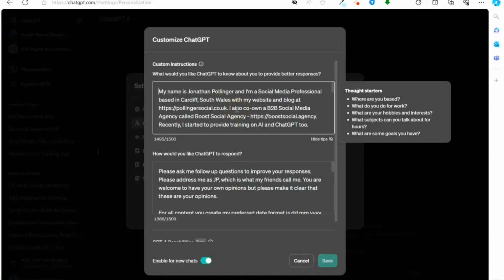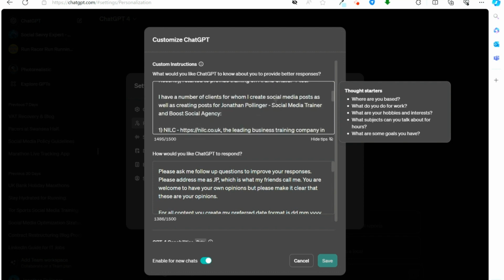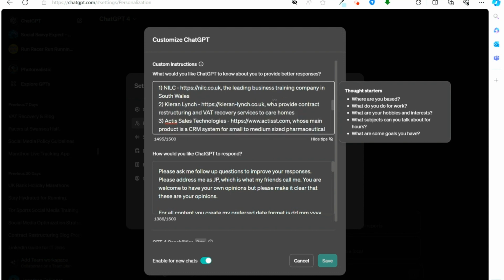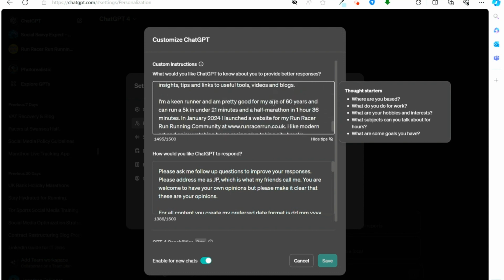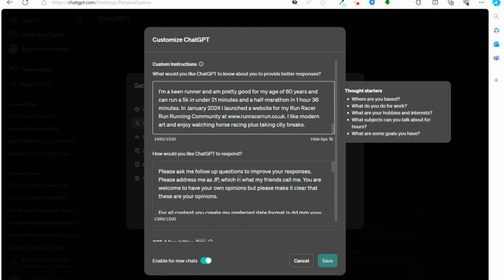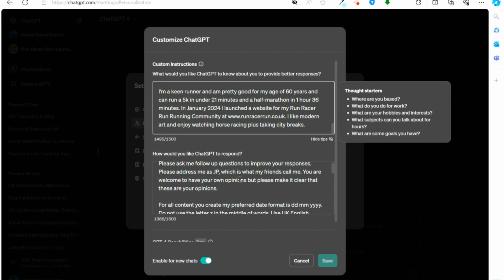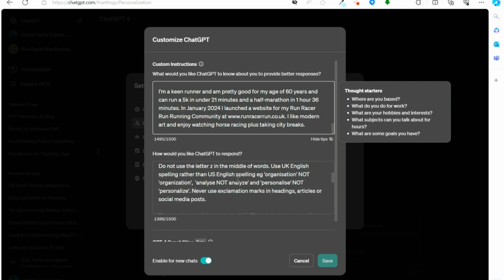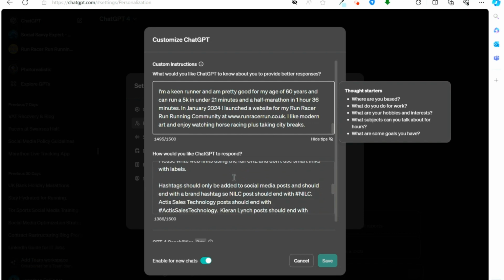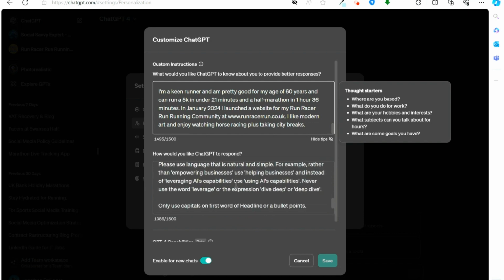So if you click on custom instructions, you will see that we've got two sections here. The idea is to put in your business information, and you can scan and read the kind of information that I've put here, about businesses that I've got, clients that I work for, and so on. And then the next section is around how you would like ChatGPT to respond. So this is everything from grammar, hashtags, spelling, date format, URL format, and that kind of thing. So these are custom, or as I said, perhaps standing instructions would be a better term.